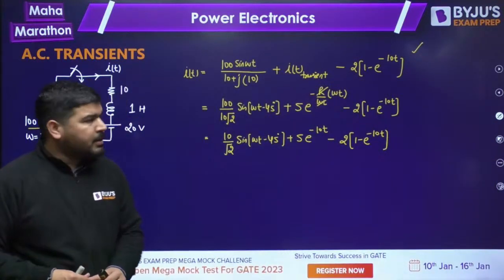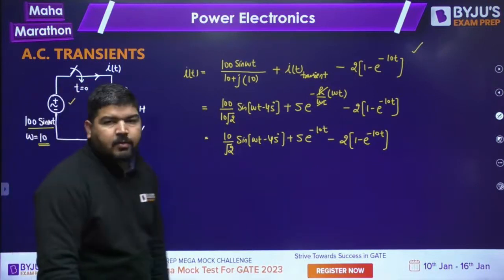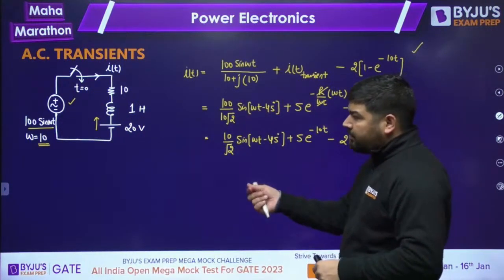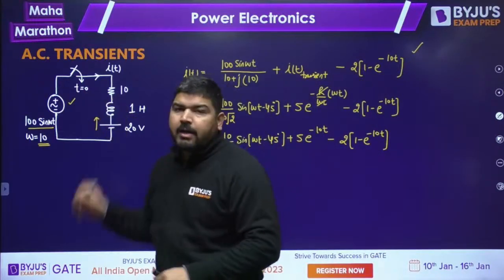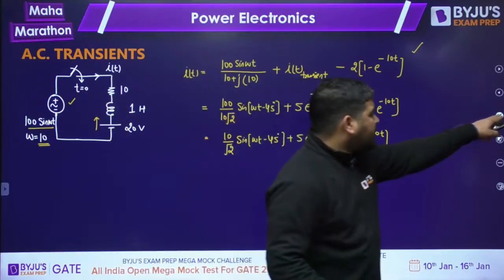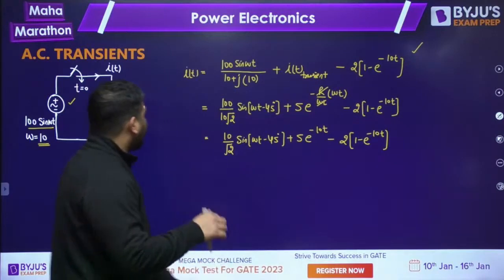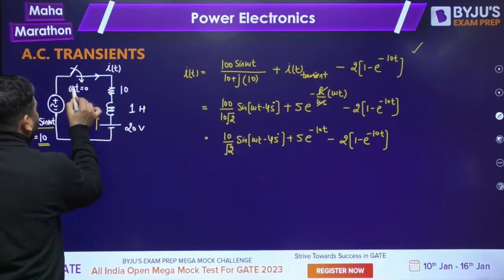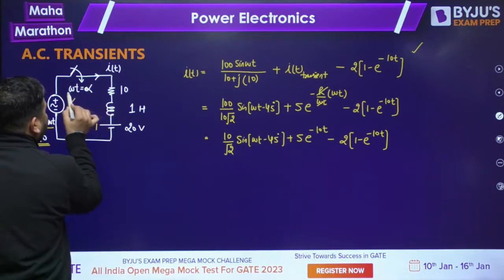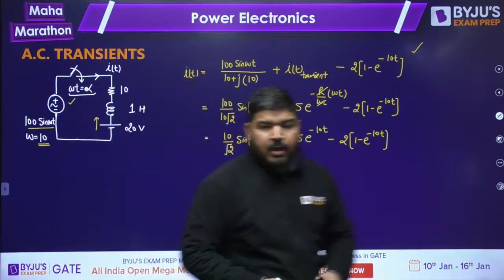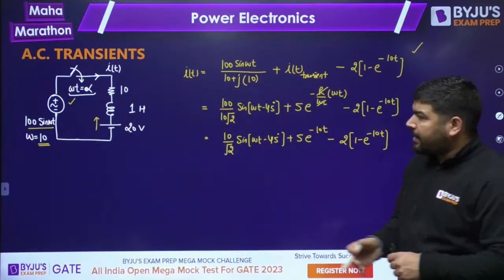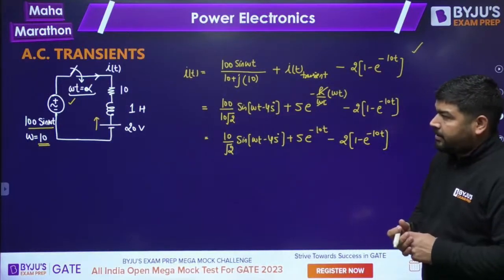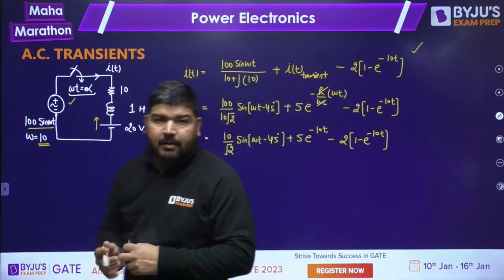Now in the same question, let's say the switch is not closed at t equal to 0. Let's say the switch is closed at some angle alpha, at omega t equal to alpha. So you are closing the switch at omega t equal to alpha. Now we are not taking it as 0. Then what will be the equation guys? What will be the current equation?